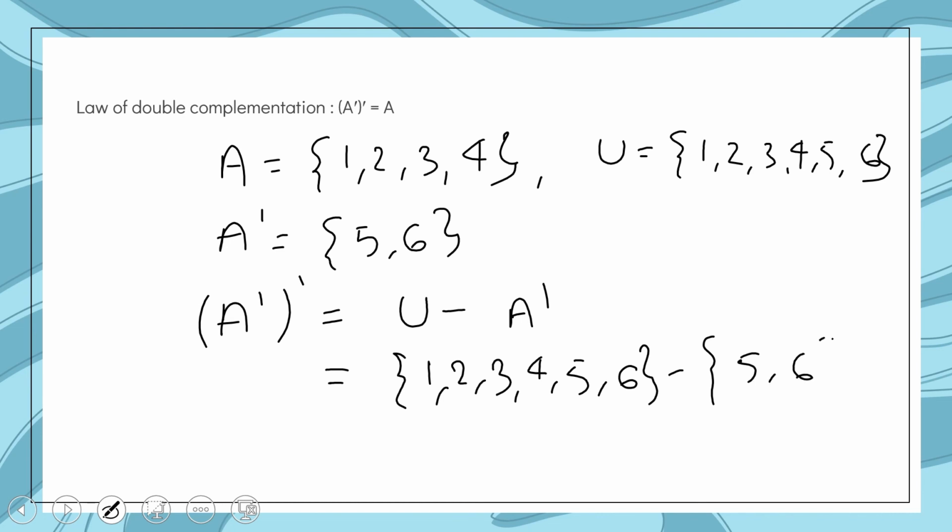So again we subtract the elements, we get 1, 2, 3 and 4, and this belongs to set A. So we can say double complement, or complement of set A complement, equals A.